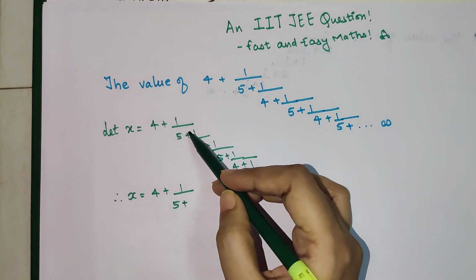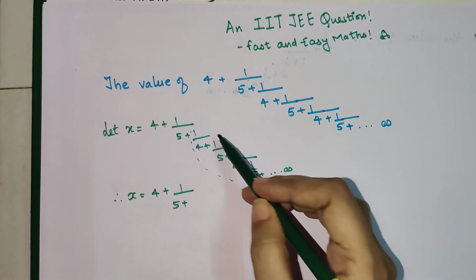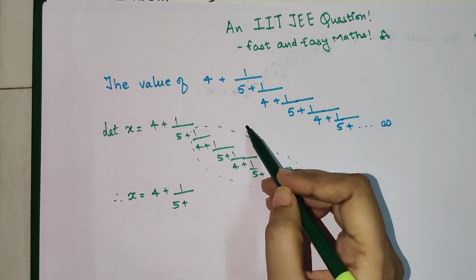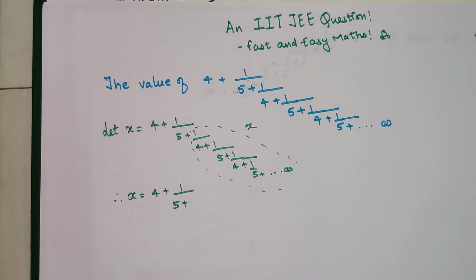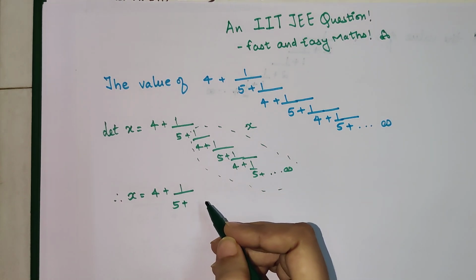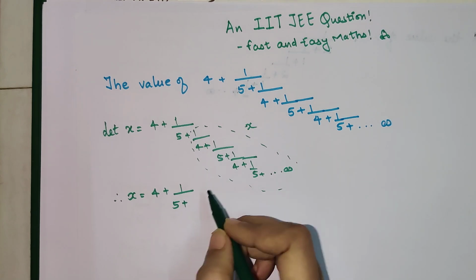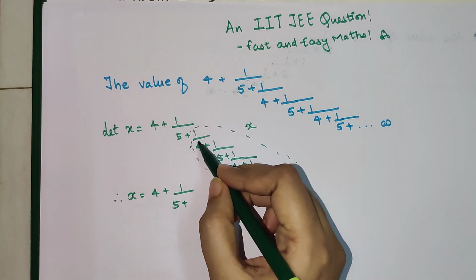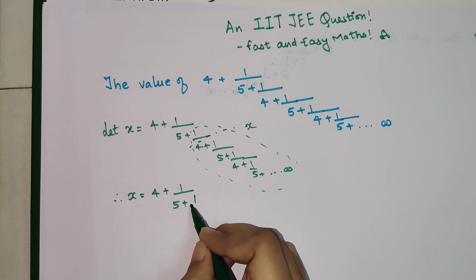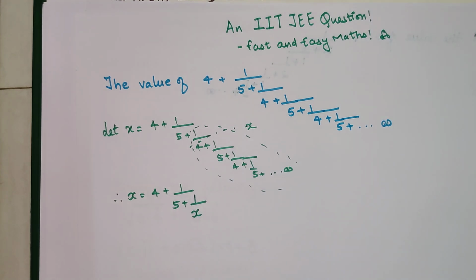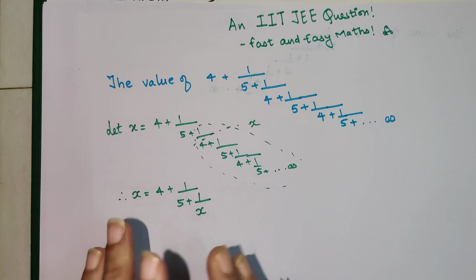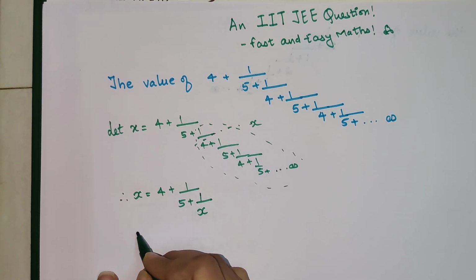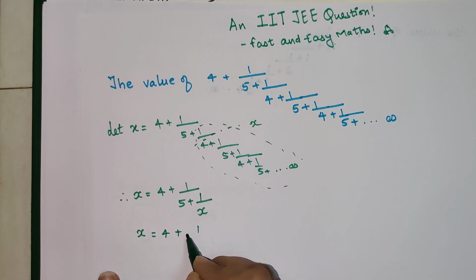So the rest of this part I can still consider as x, so it should be 1 upon x. Now what you should be doing is very simple. You just have to do x is equal to 4 plus 1 upon, let's take the LCM over here, so we have 5x plus 1 upon x.